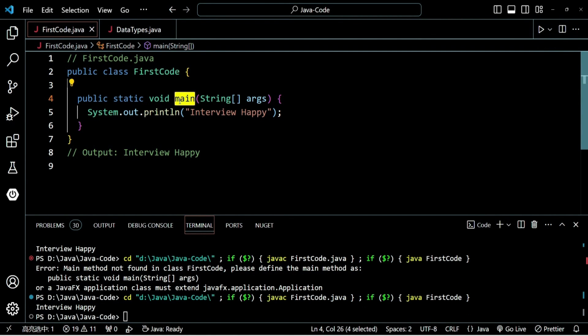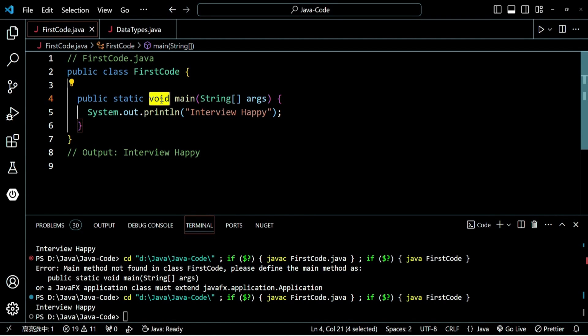Now the second part of the question is, what is the role of public, static and void? If you are new to these keywords, then I will explain them in detail in upcoming questions. But here I will give you a very short description.